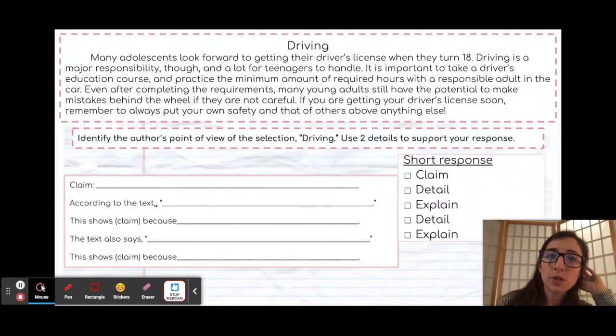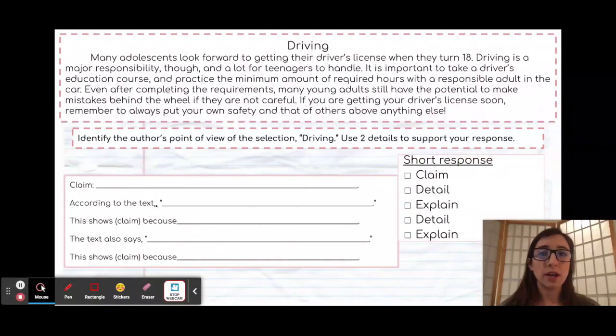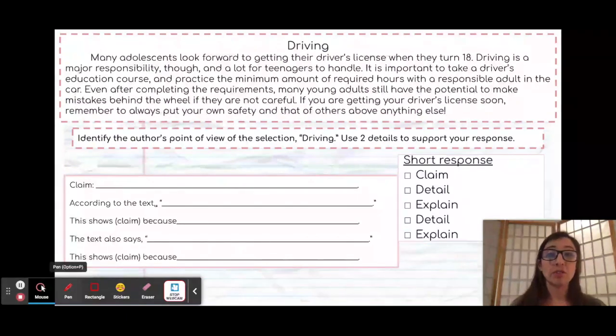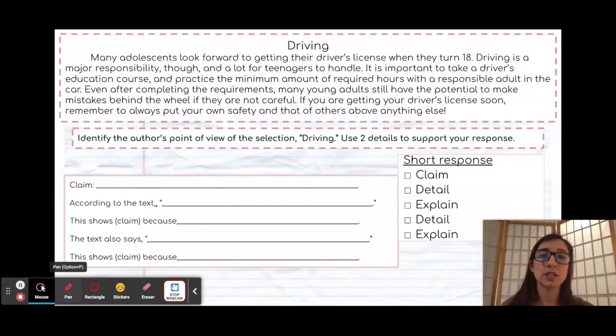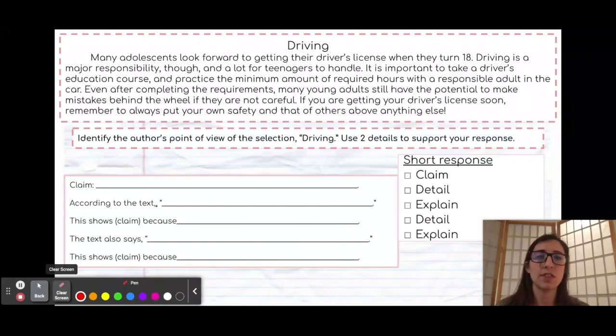Many adolescents look forward to getting their driver's license when they turn 18. Driving is a major responsibility, though, and a lot for teenagers to handle. It is important to take a driver's education course and practice the minimum amount of required hours with a responsible adult in the car. Even after completing the requirements, many young adults still have the potential to make mistakes behind the wheel if they are not careful. If you are getting your driver's license soon, remember to always put your own safety and that of others above anything else. There's our passage, and our question is here. Identify the author's point of view of the selection driving. Use 2 details to support your response.